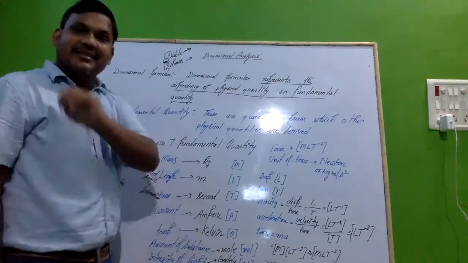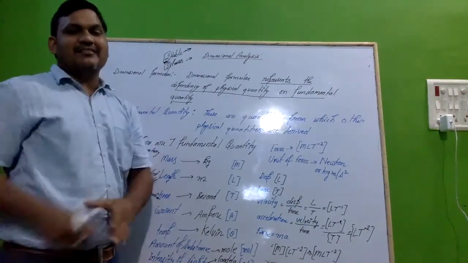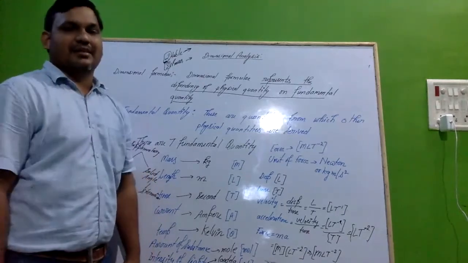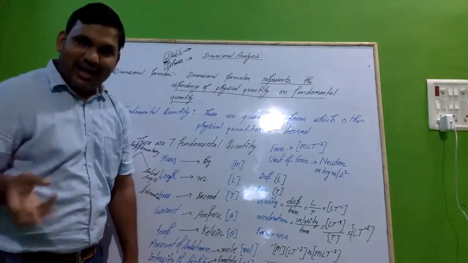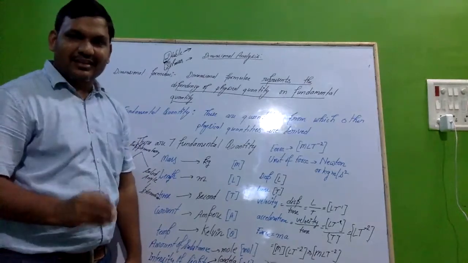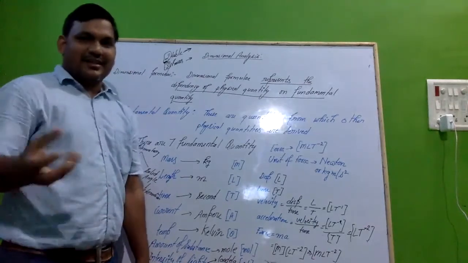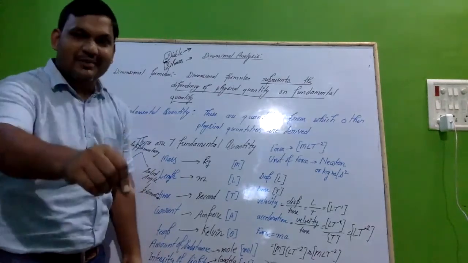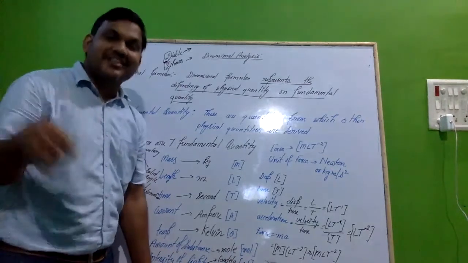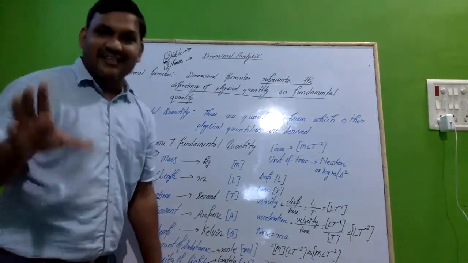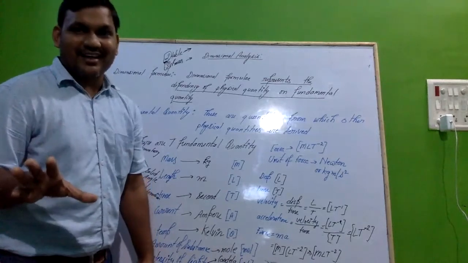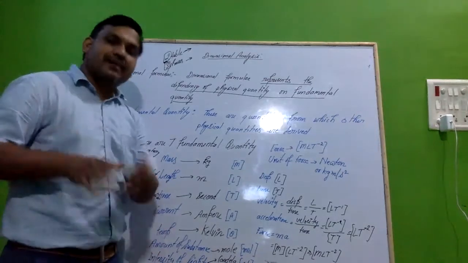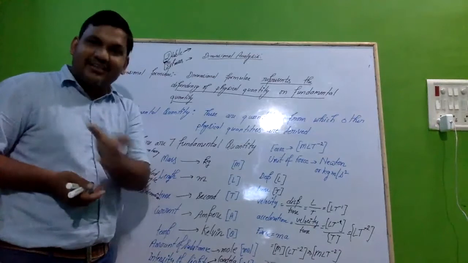In a similar way, if I say please add velocity to length, will it be possible to add velocity to length? Can we add a certain distance to our age? Age is basically time, denoted in years. Can we add distance here?